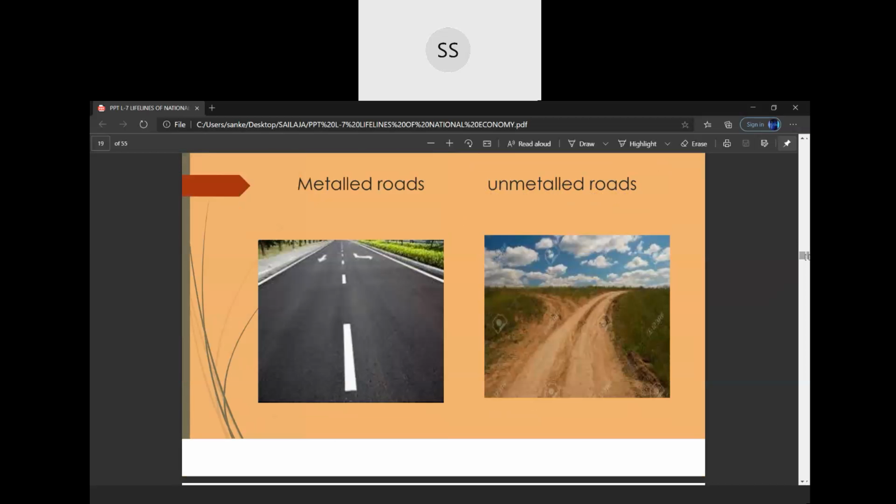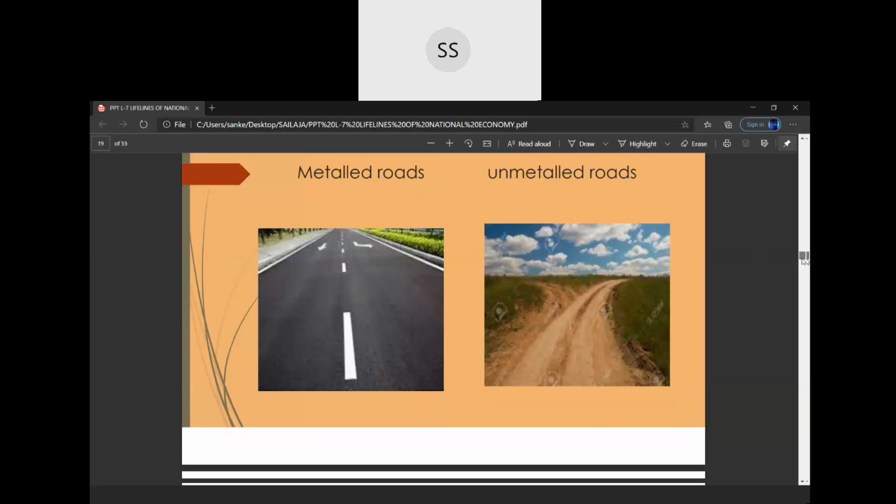On the basis of material used, we have the 2 types of roads which are called as metalled and unmetalled roads. You can see metalled means which is also called as Pakka road. You can see how it is built, with what material you can see here. Kacha road. Unmetalled is Kacha road. The village roads, you know, in the olden days, the village roads used to be like this. The second one, unmetalled road or village road also they can be called as Kacha road. Metalled roads are built with the metal. So they are Pakka roads. All season roads are Pakka roads. That's your metalled and unmetalled roads.